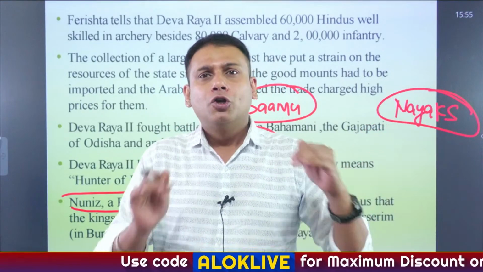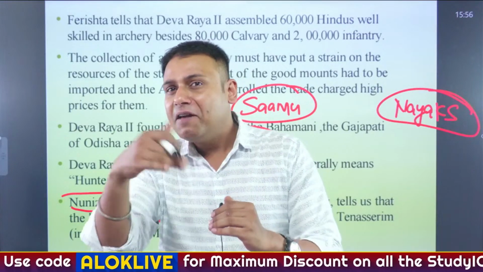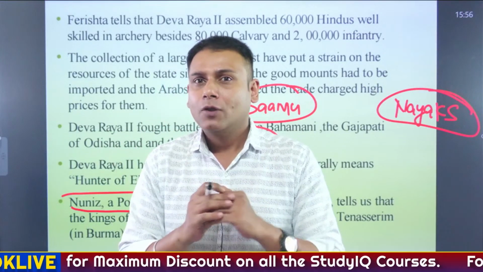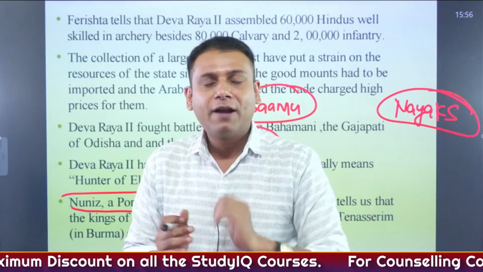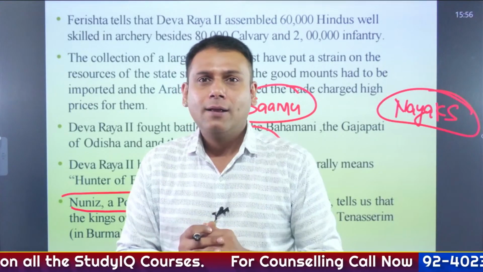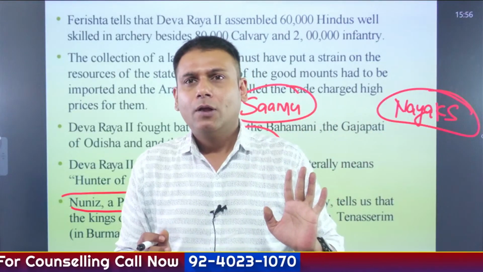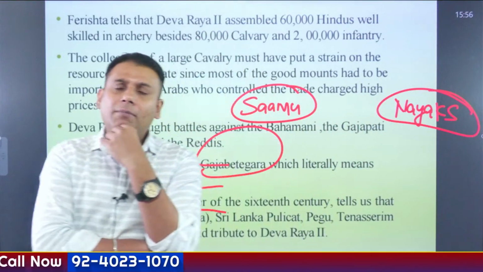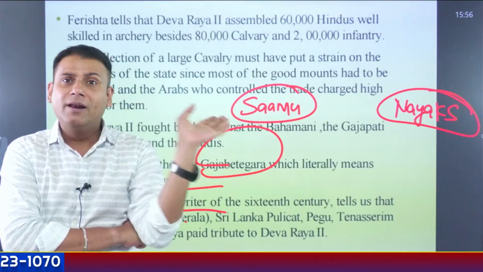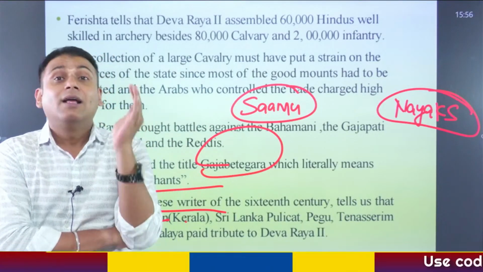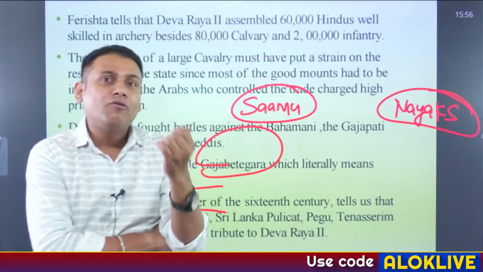Okay? Actually, they had a very different plan. The nephew of Deva Raya II told him that the Bahmani wants to enter into a peace treaty with you. So he said, I have already defeated the combined army of the Bahmani and Gajapatis, hence they want a peace treaty.